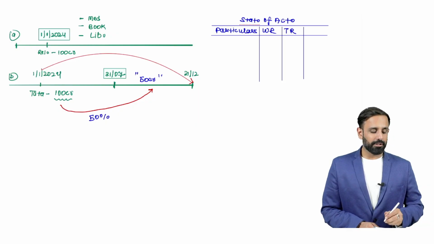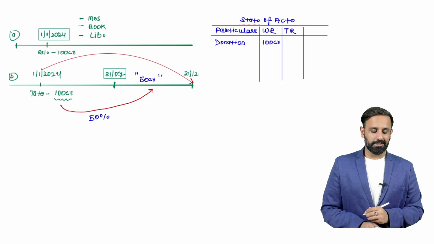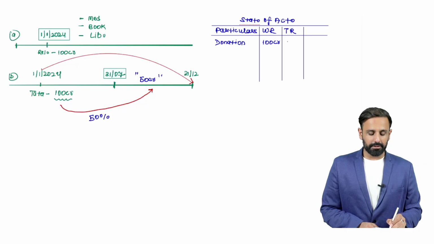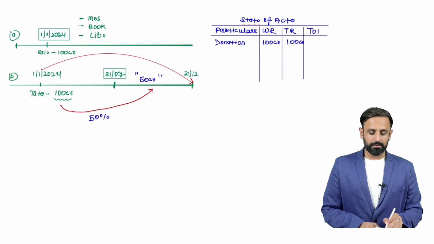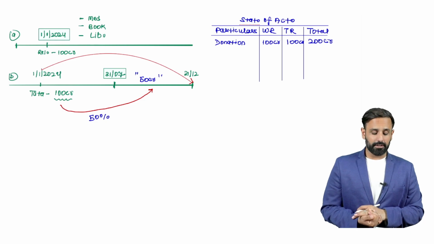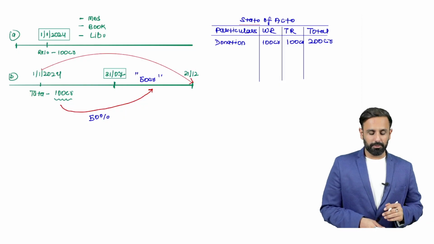Now Reliance has given you the donation of 100 crore. There is no restriction. Then you have received a donation from Tata of 100 crore where there is restriction. The total amount here is 200 crore. Now you have received this much amount, and you will show this amount here.